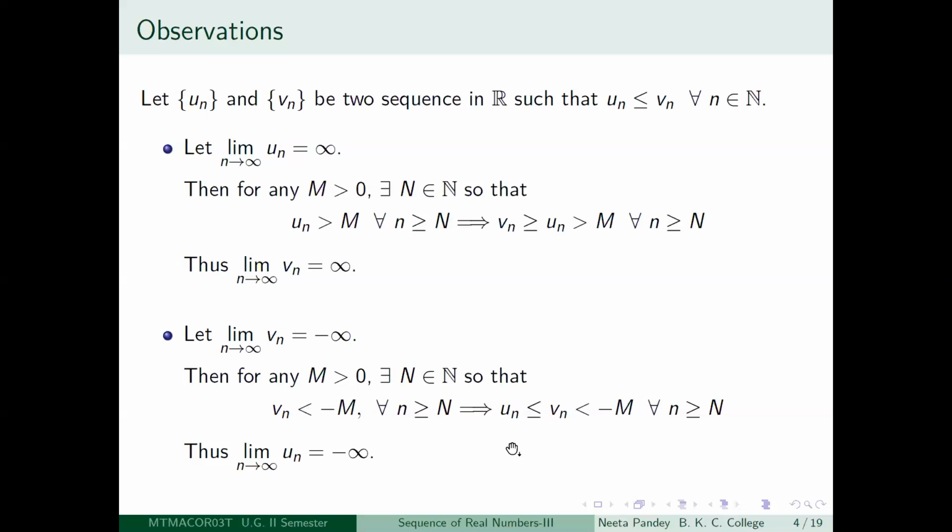Okay. So now what do you know about un? Un is less than or equal to Vn. So automatically un will also be less than minus m for all little n greater than or equal to capital N.